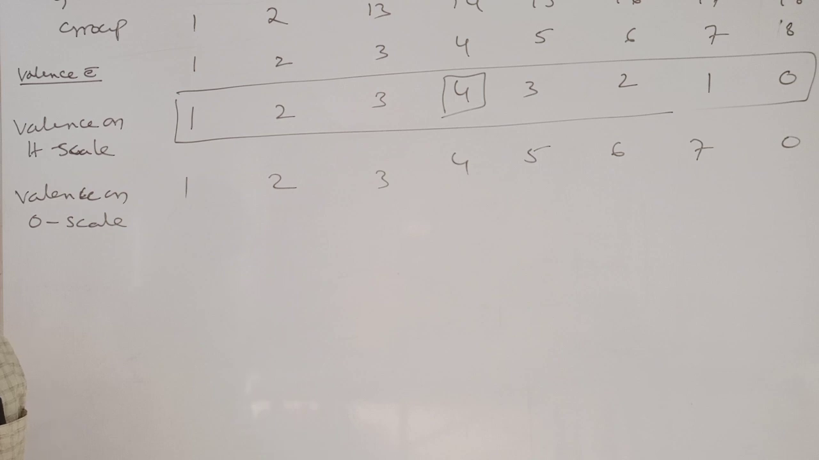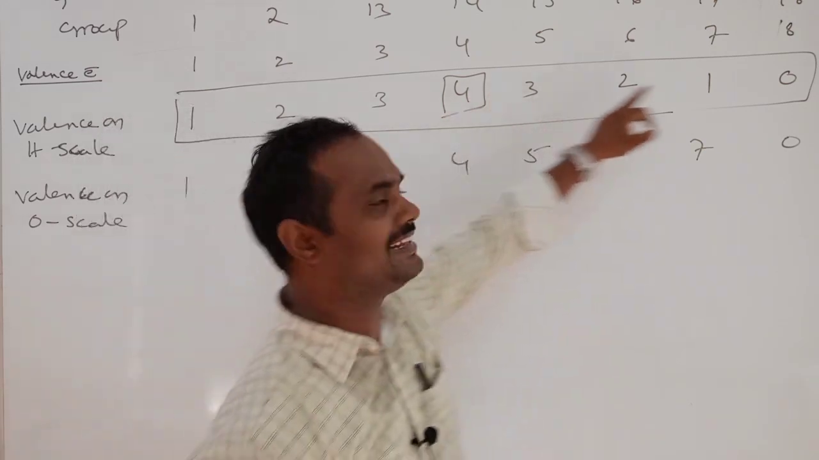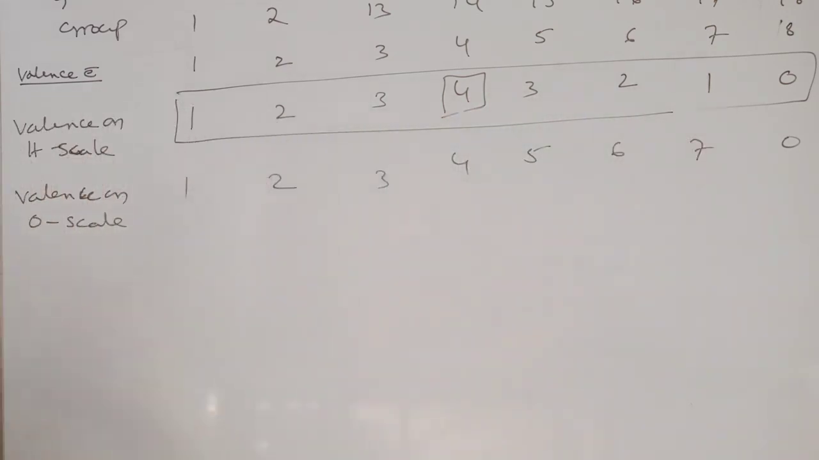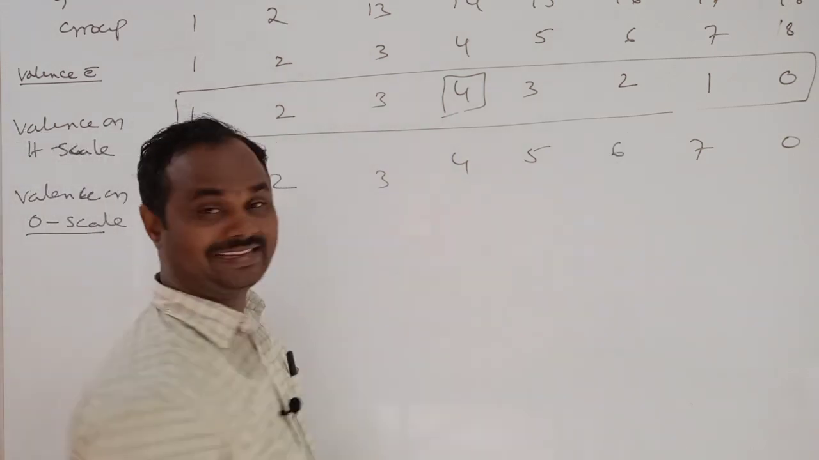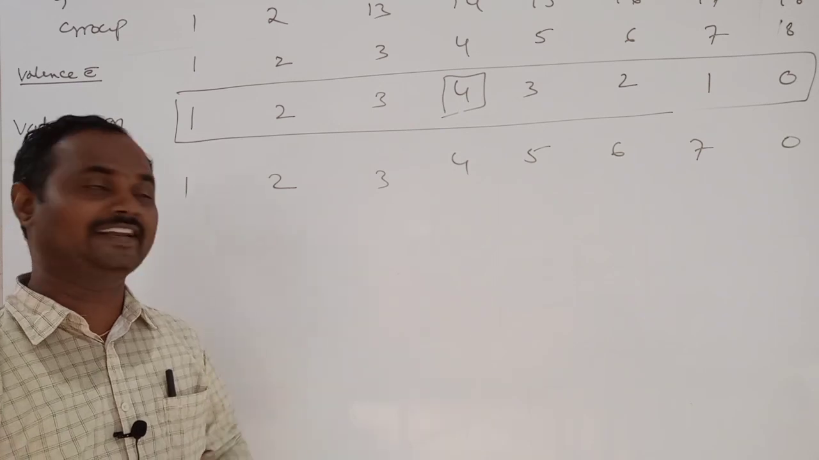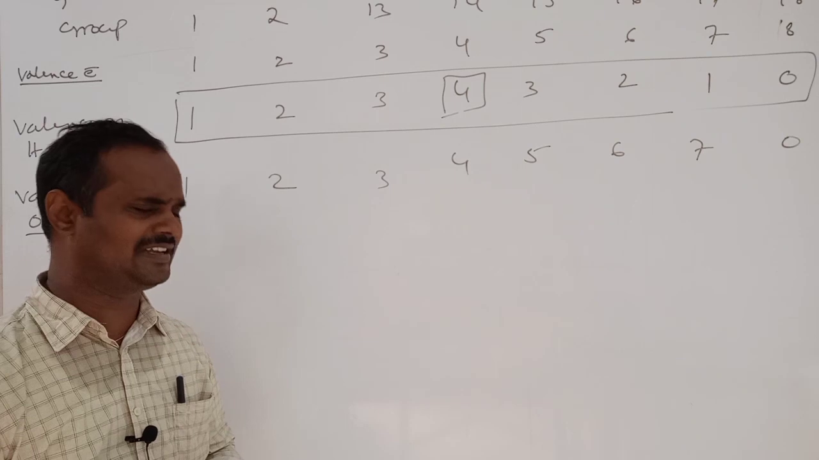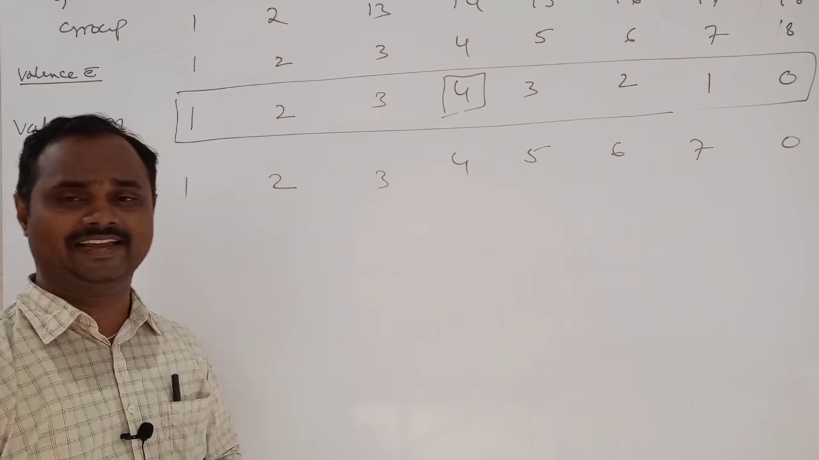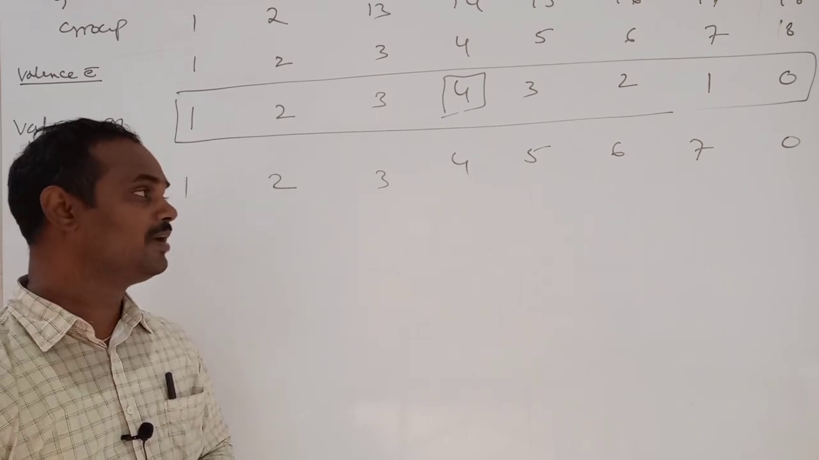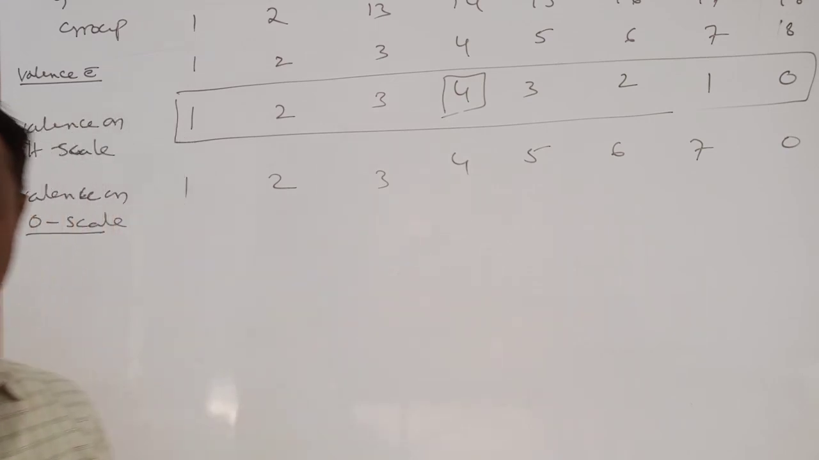Is that clear? The examples also we will see, sir. Here 1 to 4 increases, after that again decreases on the hydrogen scale. But on the oxygen scale, valency 1 to 7 increases up to the 17th group. 18th group, it is a stable configuration. That's why it does not participate in either loss of electron or gain of electron. That's why its valency becomes 0. Okay, for this you have to see an example, sir.